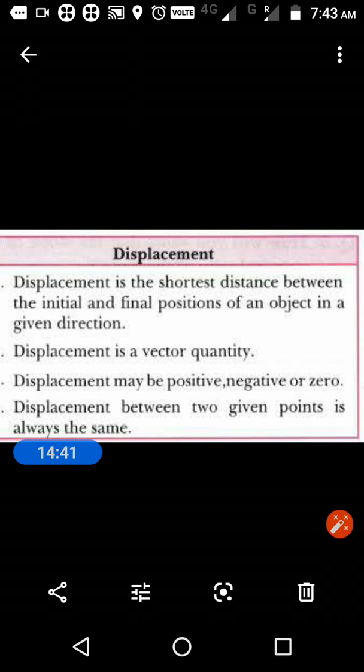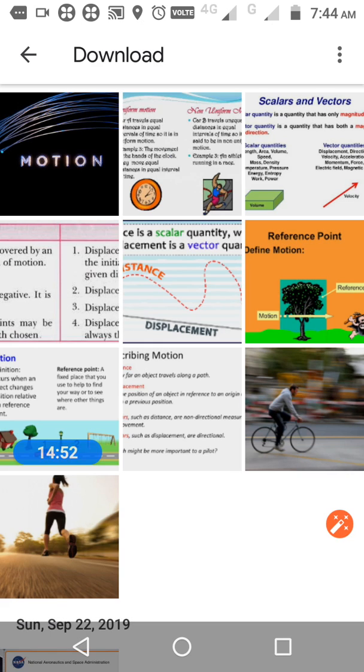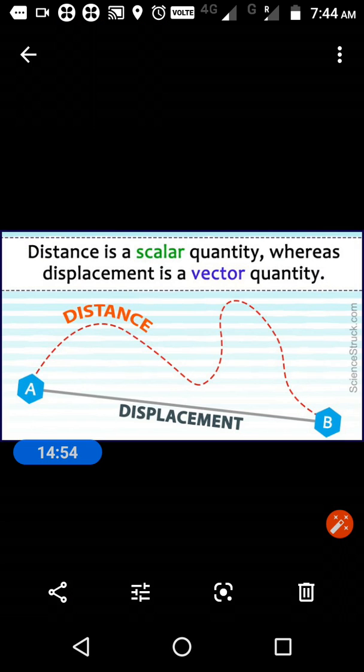Okay, the displacement may be negative, positive, or zero. Got it? How is it negative? It means if it is moving in the opposite direction. In the previous condition, we were moving from A to B. Suppose the person is moving from B to A, or the direction is opposite. It can be negative.